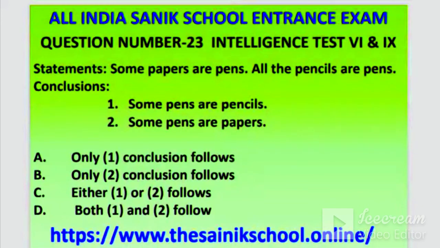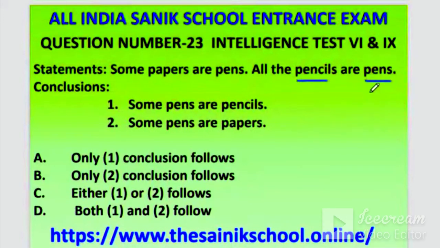Some papers are pens, all the pencils are pens. All pens are not pencils. All pencils are pens, so some pens are pencils, correct. If all pencils are pens, then some pens are pencils. This is correct.